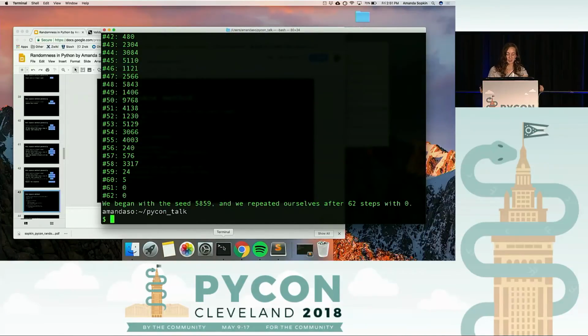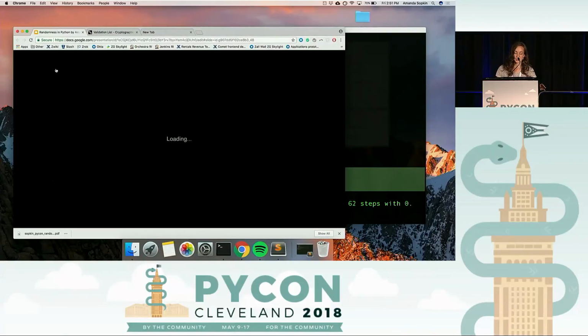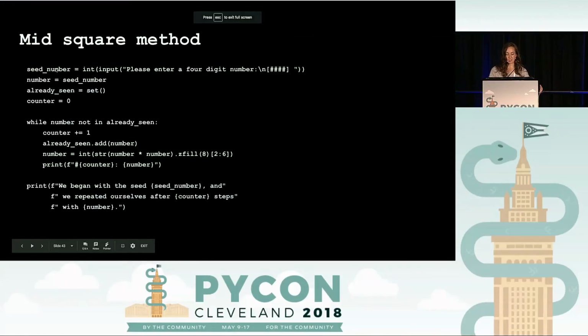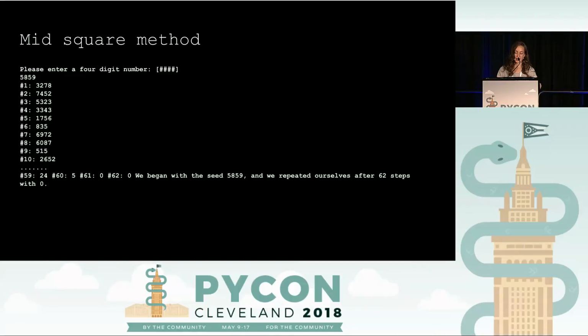So we began with the seed 5859. And we repeated ourselves after 62 steps with 0. And if you look here at the end, the last 4 digits are 2500, 5, 0, and 0. So you can see that it's starting to repeat itself and converge to 0, which is a key weakness of this algorithm. This is again what it looked like when I ran it as a backup, and I got the same result. It repeated itself after 62 steps.